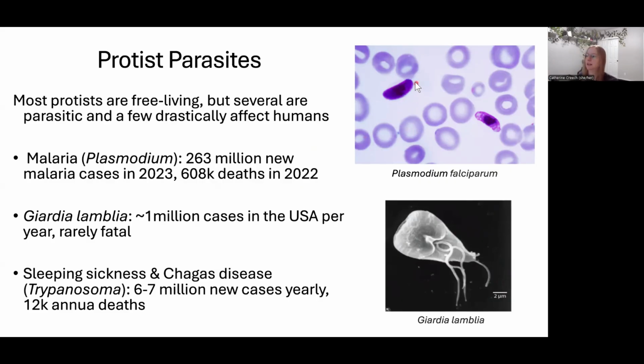Here is your plasmodium. You can see it inside of human blood. These are red blood cells. So this is the protist inside of someone's blood. We'll talk about it a little bit more, but we're not going to do a major deep dive into disease. The next one is Giardia. There's only one species, so Giardia lamblia.